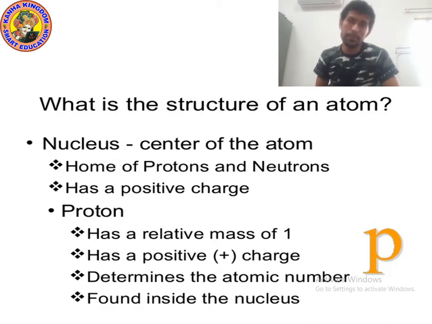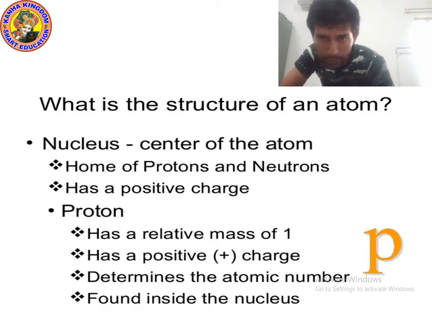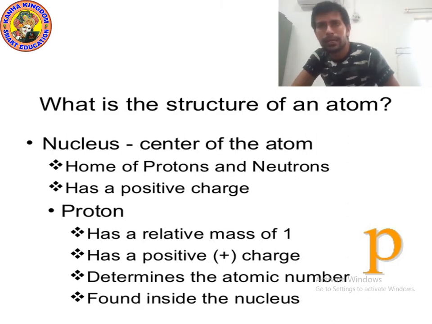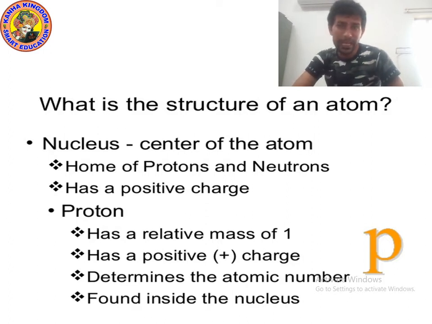Remember kids, proton is a particle. So proton is a positive charge particle. In atom, 3 particles are present: proton, neutron and electron. Proton has positive charge, and it determines the atomic number. We can calculate the atomic number using proton. Atomic number is the number of proton in atom, and it is found inside the nucleus. I hope you understood. Now let's move on to the next point.